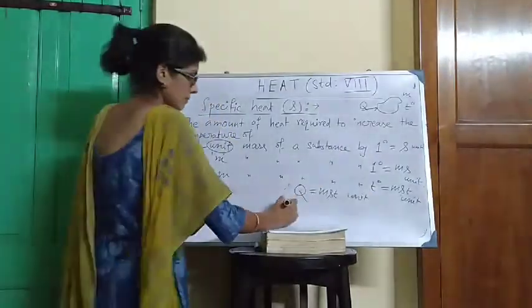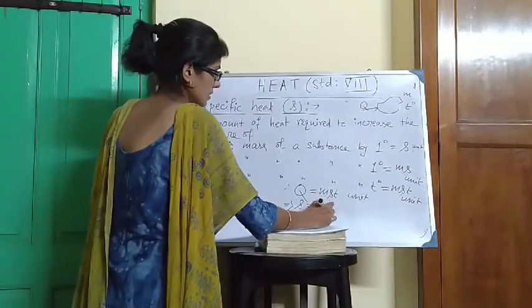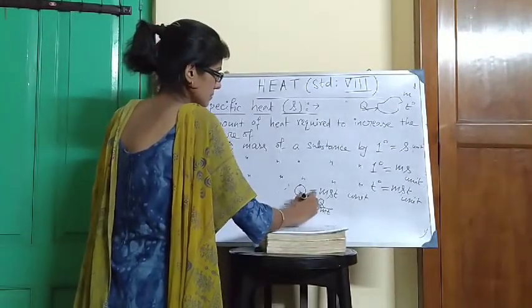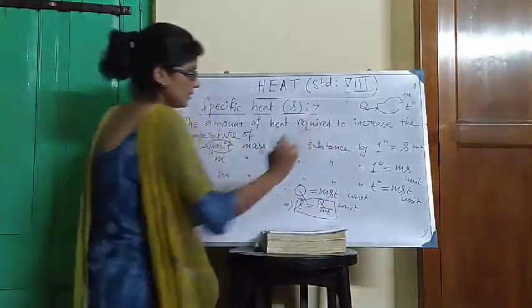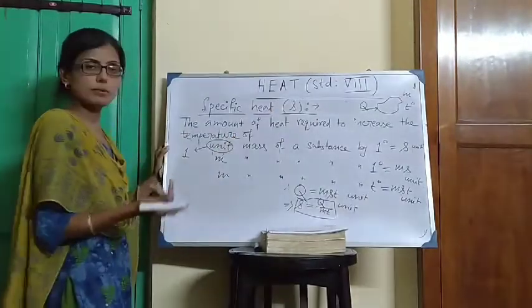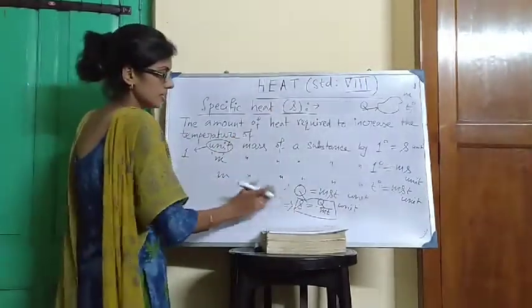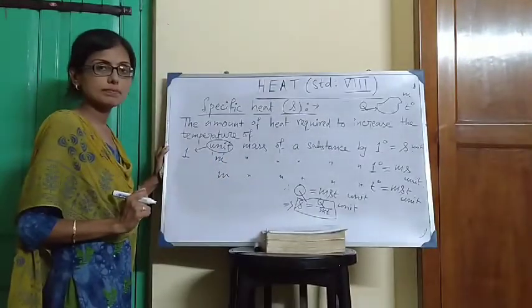Simplify. S is equal to Q divided by MT unit. What is S? S is the specific heat of the body. This relation is the mathematical form of specific heat.